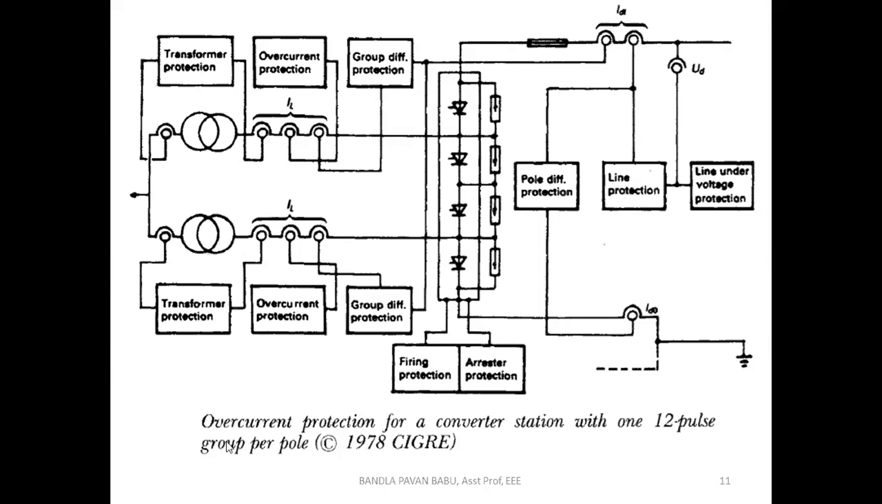So this is the overcurrent protection for a converter station with a 12 pulse group per pole. The grouping is known as valve grouping. I have told you about single valve, double valve, and quadri valve. So a certain group of thyristors can be monitored separately there. Next,